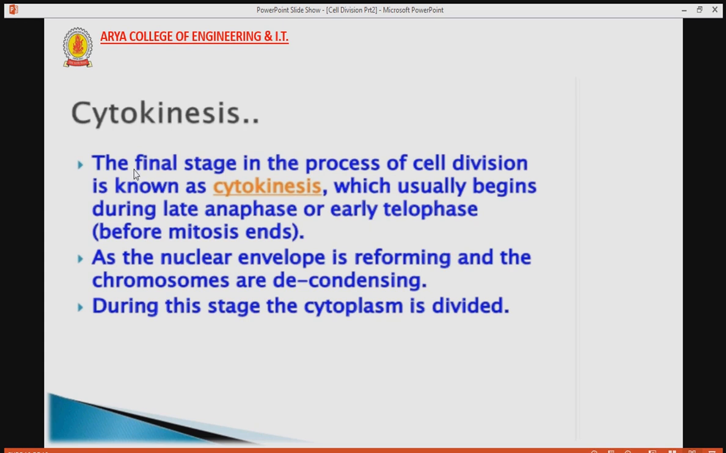So what is cytokinesis? It is the final stage in the process of cell division. It means division of the cytoplasm, or the division of the cell, which usually begins during late anaphase or early telophase, as the nuclear envelope is reforming and the chromosomes are decondensing. During this stage, the cytoplasm is divided, and after the division of the cytoplasm, the cell divides, meaning from one cell we get two cells. This is called the cell division process.